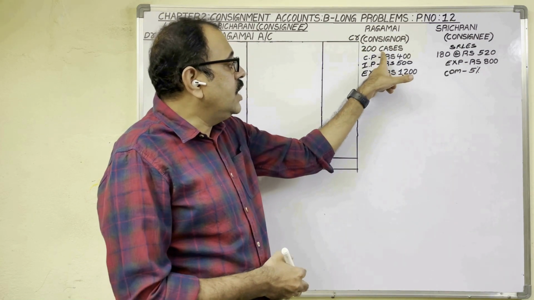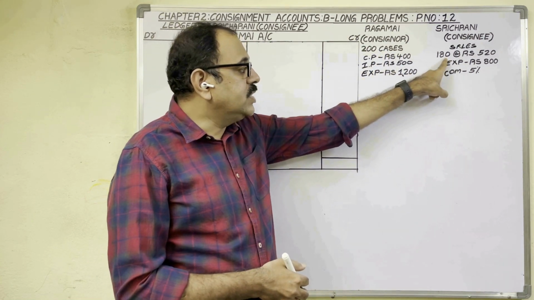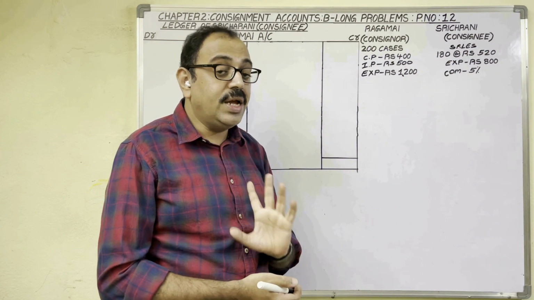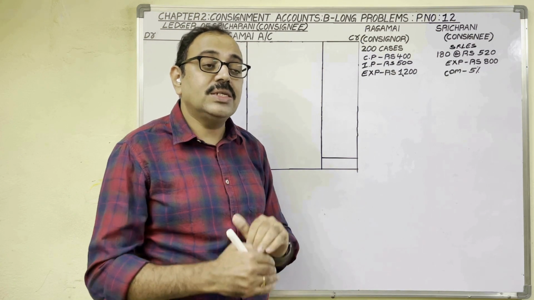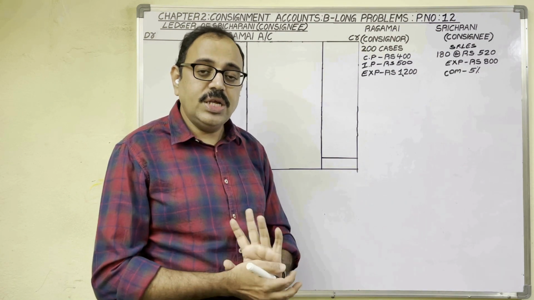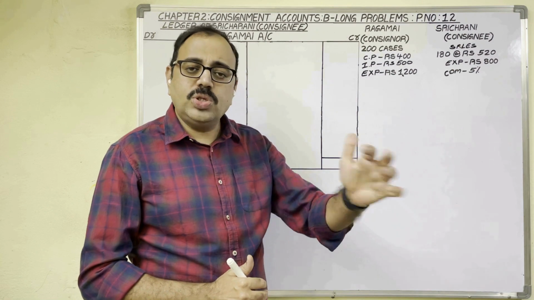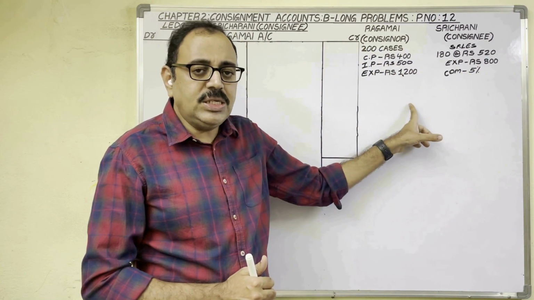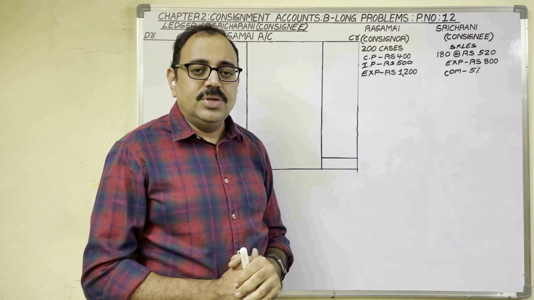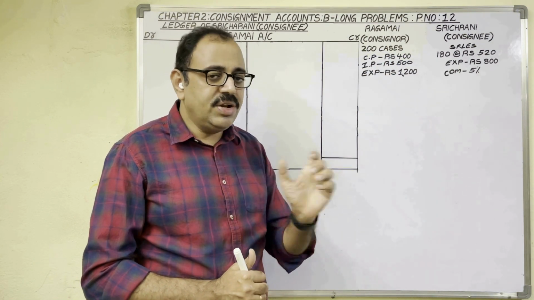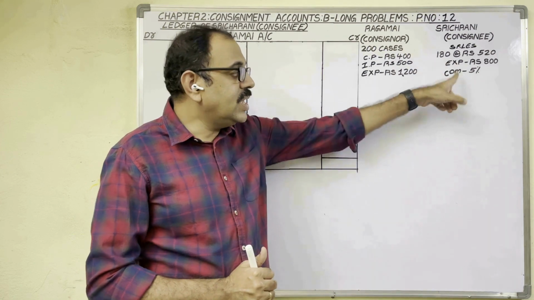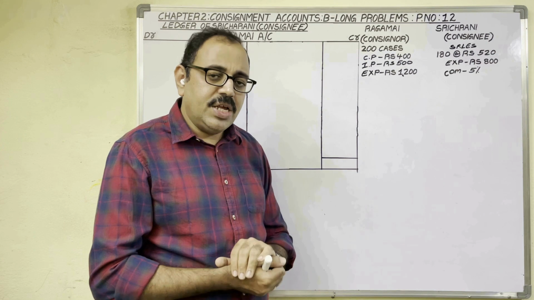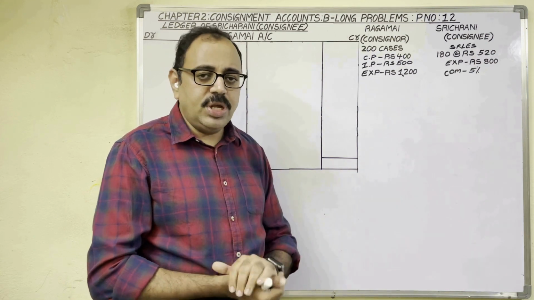Next, consignee sold 180 cases at the rate of 520 rupees each. For sales, we should write the entry in consignee's books, because consignee is only selling these goods. What is the entry? Consignee sold goods to customers. As there is no other information, our assumption is this is cash sale. If it is credit sale, he gives that information in the question. So this is cash sale. To consignee, money is coming. Our assumption is through check this amount is coming.